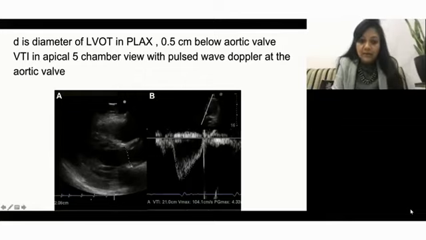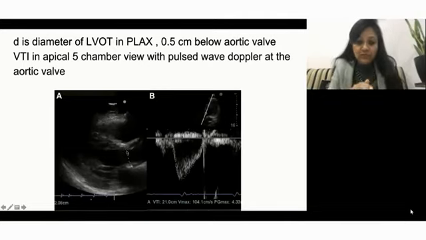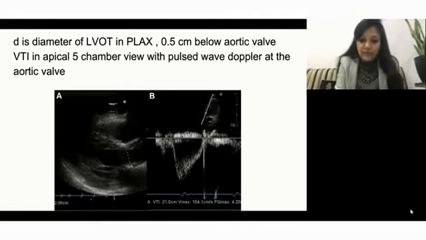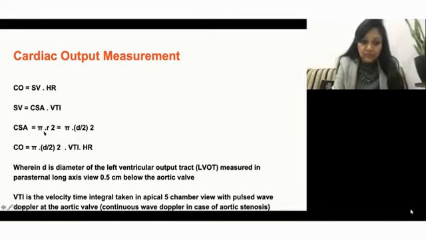So how to get this diameter? Get a parasternal long axis view, and just below the aortic valve, up to 0.5 centimeters below the aortic valve, you have to take this diameter. If this diameter comes to 2 centimeters, the radius will be 1 centimeter. So we have to make use of the radius. So pi r square, pi will be 3.14 into 1 square, so 3.14. Now cardiac output is actually this 3.14 of ours into VTI, into heart rate. So heart rate we will take 70.